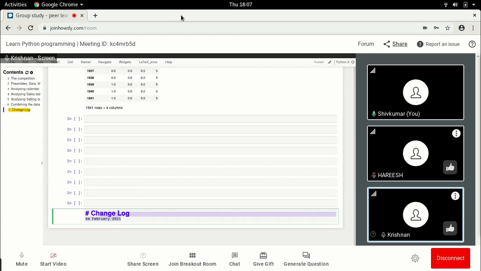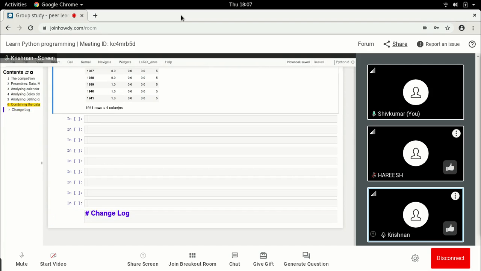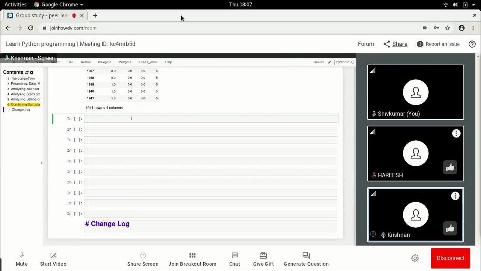The one thing we also saw, if we scroll up, is that we tried the transpose. The transpose was a pretty good one.